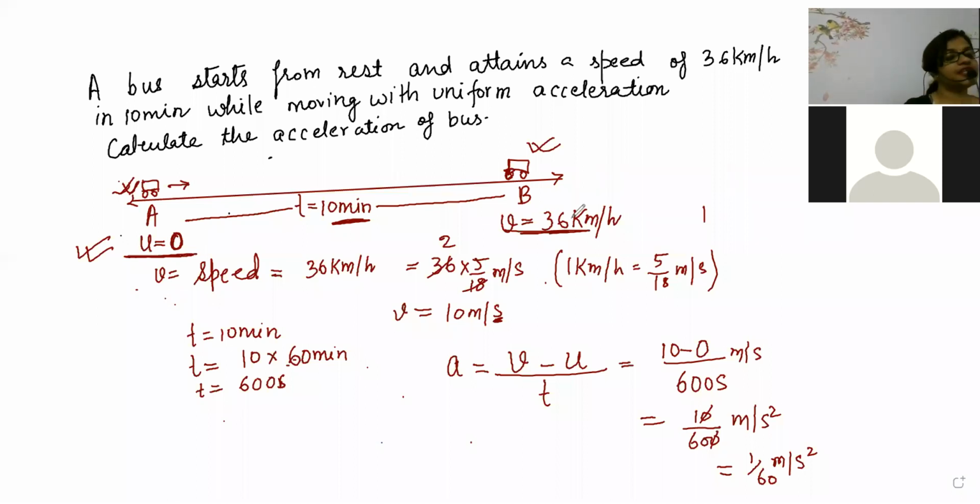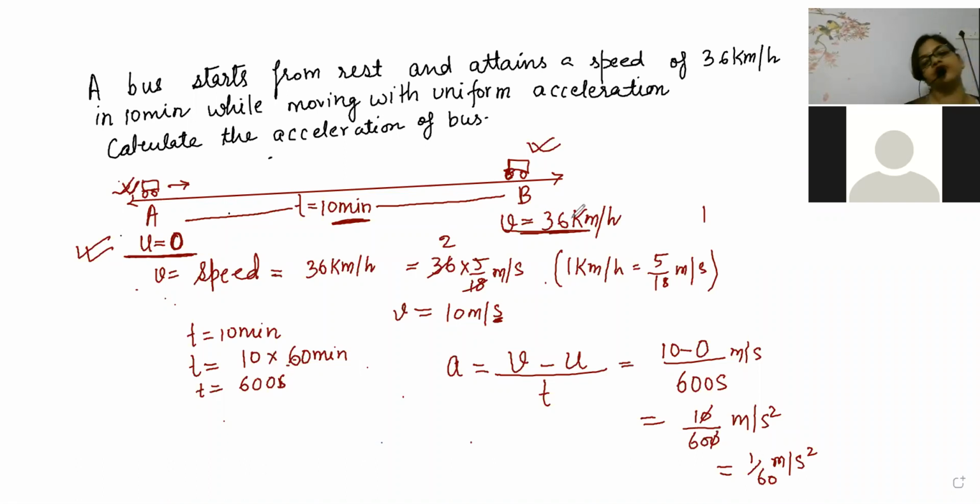It is just like, beta, when you start your cycle, at the time you start the cycle it has zero velocity. But after 10 minutes, you have a velocity of 36 kilometer per hour. Then they are asking, in this starting to 10-minute time, what is the acceleration of your cycle?